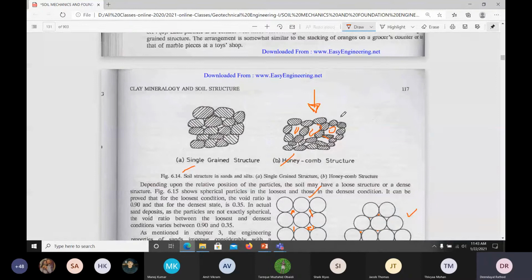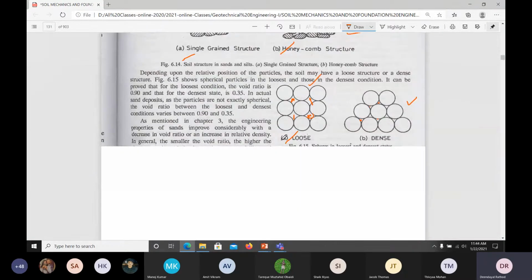Or if you apply some water to that particular silty soil, then what happens? It becomes dense, so volume reduces. Understand? Here it may not, because there is contact between all the grains. Here it's like a honeycomb structure. When you apply water or apply a load, the structure breaks. That's what is given here.